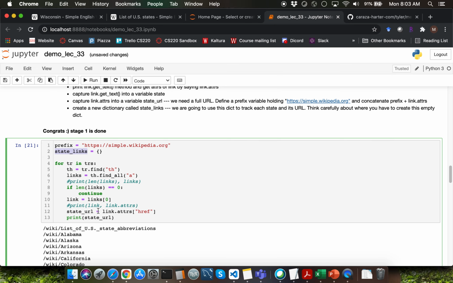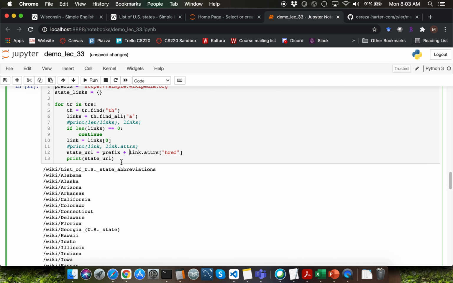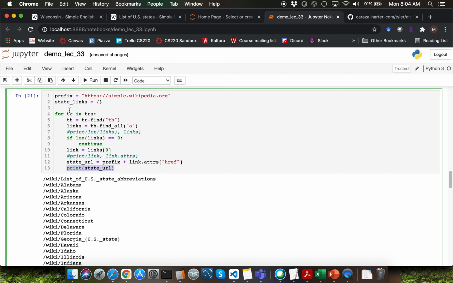What I'm going to do inside my for loop is add prefix in front of the URL part which is about the individual state. So I'm going to say prefix plus the attribute value of the href that we just extracted. Instead of printing state URL, I want to push the state name and the corresponding state URL as the key value pair inside my state_links dictionary.